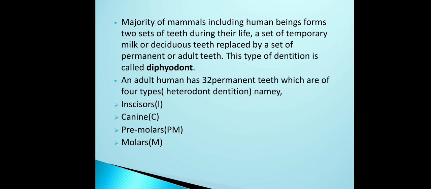Then the human teeth are heterodont. Why? Hetero means different, so different shapes of teeth are observed. Because of that, human teeth are said to be heterodont, because different types of teeth are observed, called incisors, canines, premolars and molars.